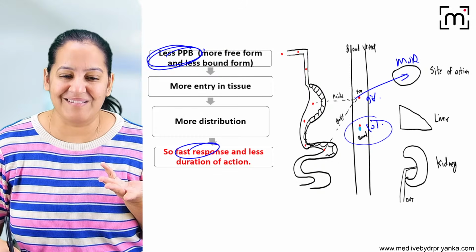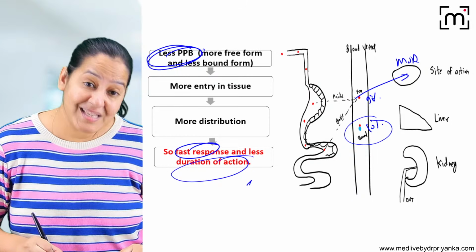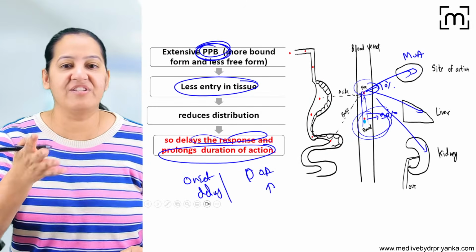But here backup is not there. Backup is only hardly 5-10%. So here duration of action is very slow. So these are emergency drugs. So this is how, being a doctor, we decide which drugs are emergency and which are non-emergency.